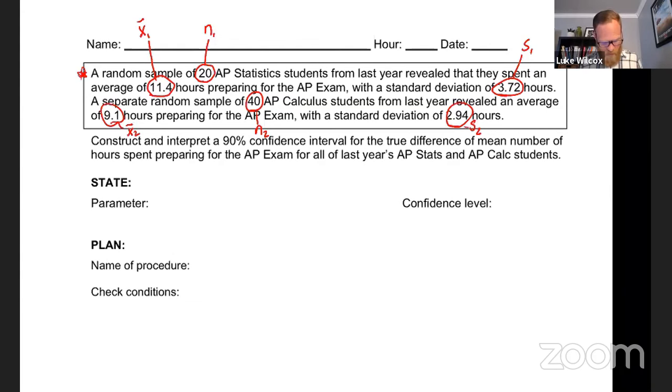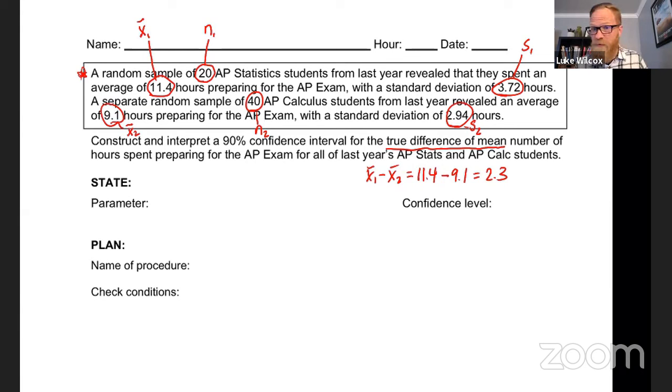So here's what we're trying to find. Construct and interpret a 90% confidence interval for the true difference of mean number of hours spent preparing for the AP exam for all of last year's AP Stats and AP Calc students. Okay, difference of means is what we're looking for here. So in terms of our sample means, the difference of the means would be x1 bar minus x2 bar, which would be 11.4 hours for AP Stats, 9.1 hours for AP Calc, which is telling us that AP Stats students from our samples spent about 2.3 more hours on average.